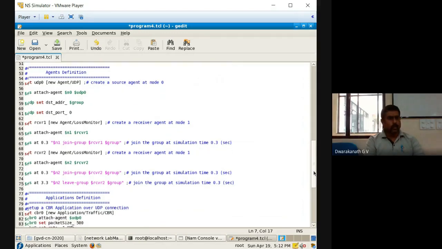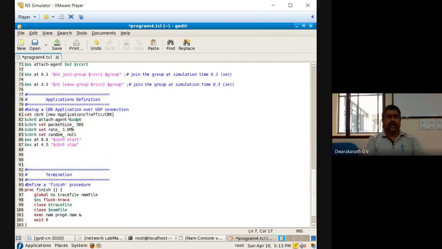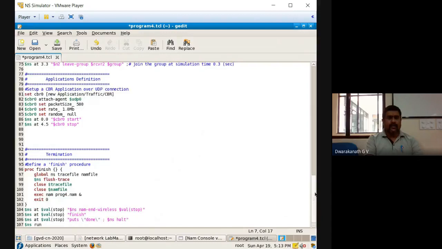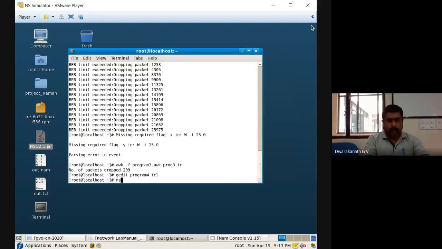As a receiver 2, it will go out, meaning it will stop receiving the packets. Then a CBR has been defined to the source UDP, and it has been connected to the UDP. It will start at 0.0, end at 4.5, and your finish function will be called exactly at 5. That is already defined. Now save this.